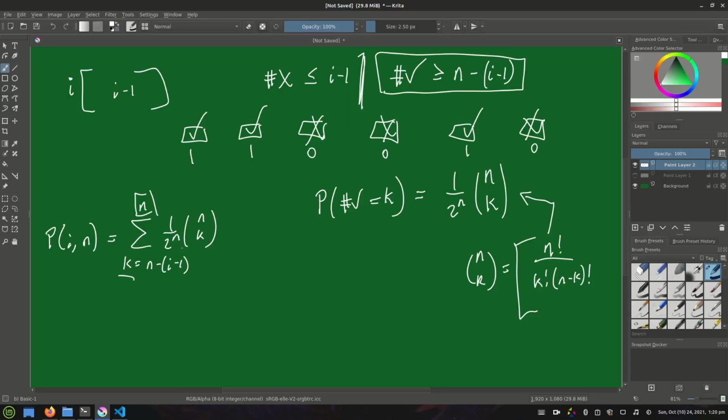And one thing that we see right here is that this 1 over 2 to the n does not have k in it. So we can actually factor it out of the sum. So we can just say that the probability that player i survives, given that there are n bridges, is just going to be equal to the sum of k equals n minus i minus 1 to n of n choose k, and then we just normalize that by dividing by 2 to the n.